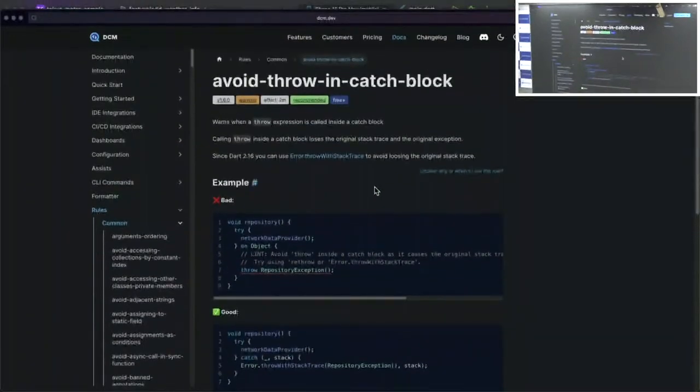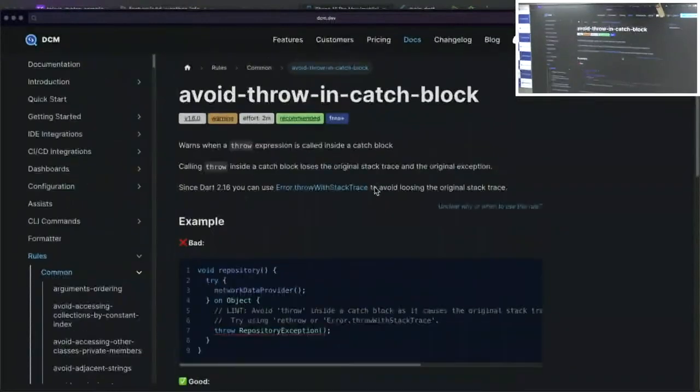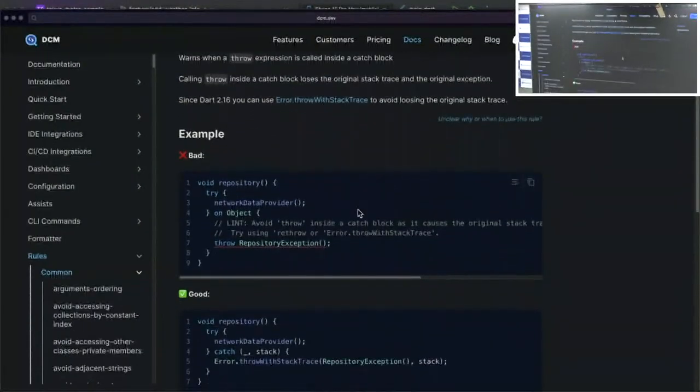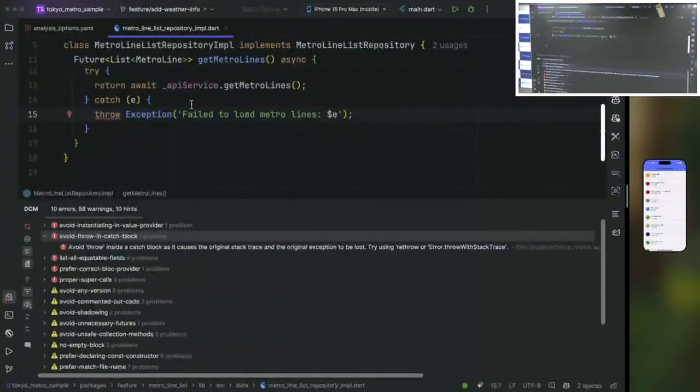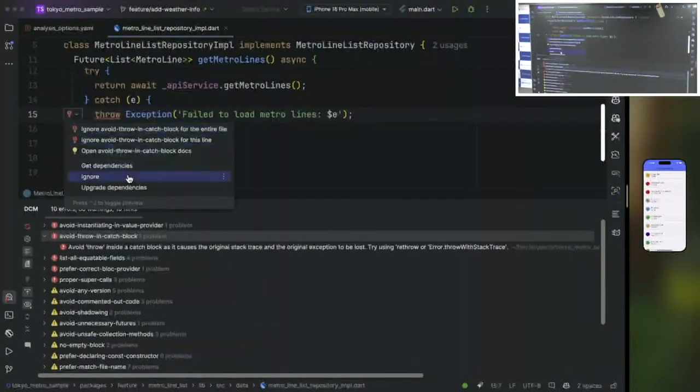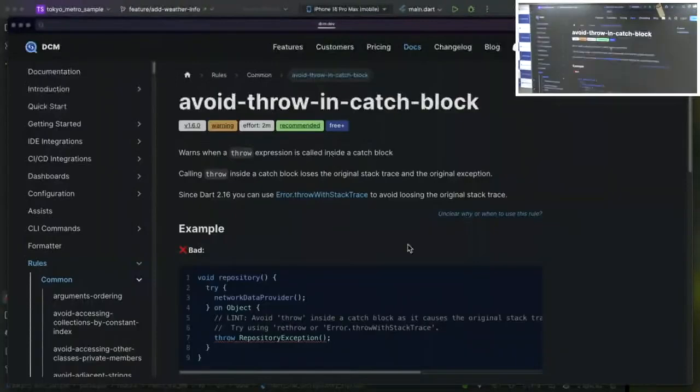So let's say avoid throwing in catch block, to understand the issue more. It says that if, for example, we are just throwing a specific exception model from a class, when talking about error handling there is a huge chance that you can lose the stack trace from that particular code base. So what was the suggestion? Let me check it again, because honestly I forgot. Let's open the documentation.